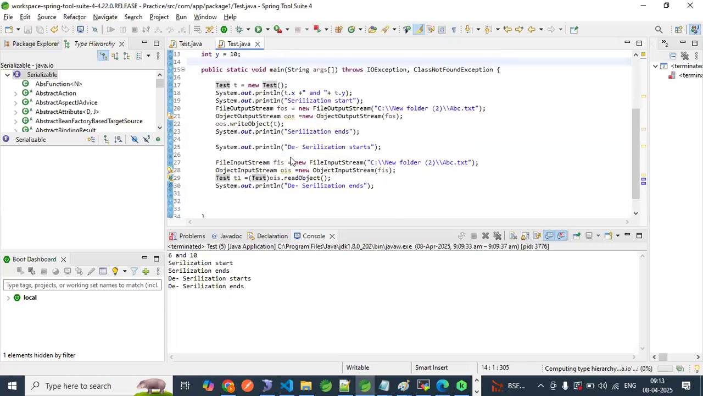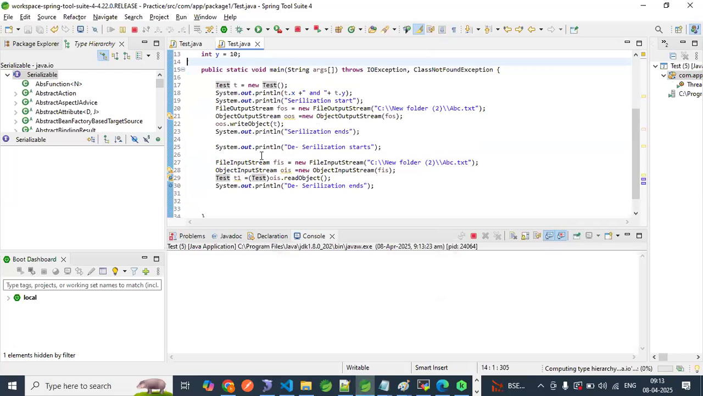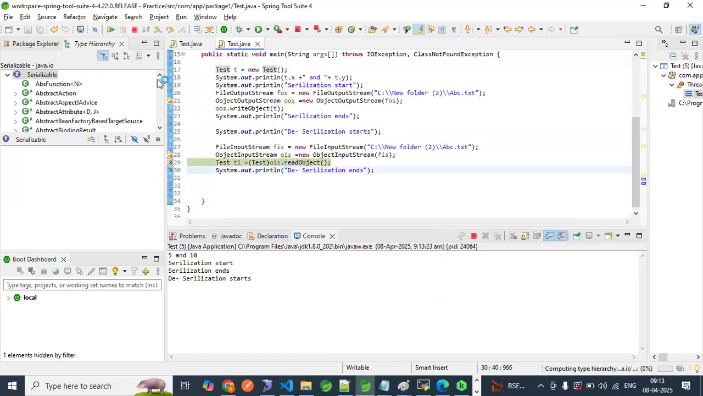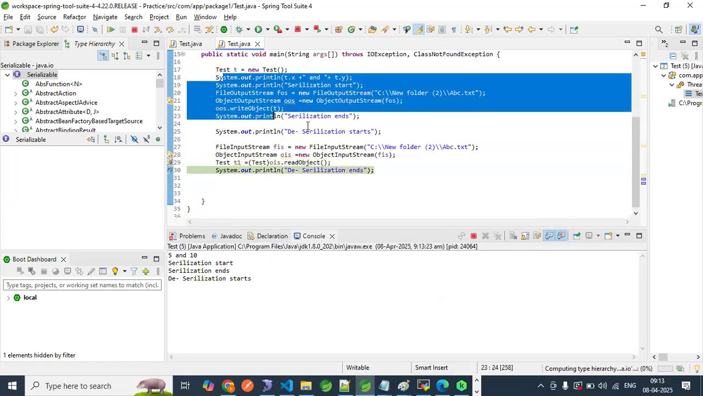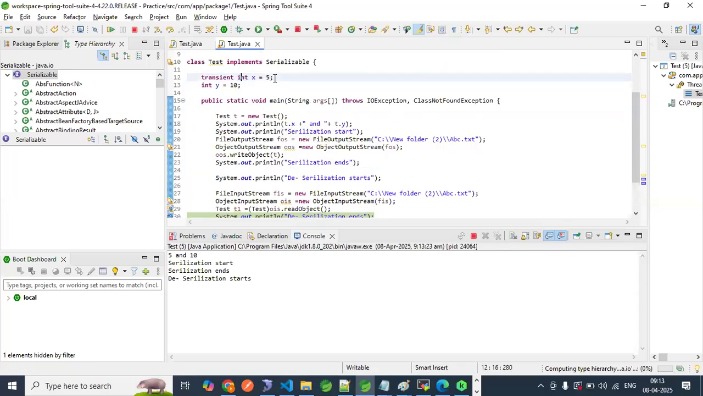Okay, no problem. I have the debugger here. This will justify our example. Serialization is done. Go to F6. What is coming? X equal to 0, Y equal to 10. We did serialization, but X equal to 5 did not go to this file abc.txt because